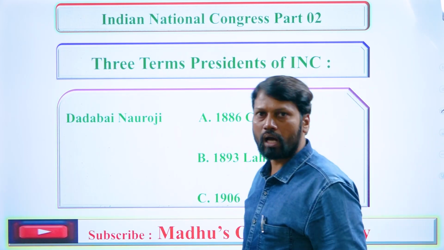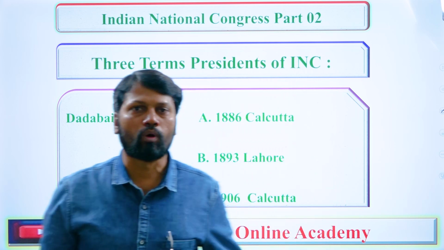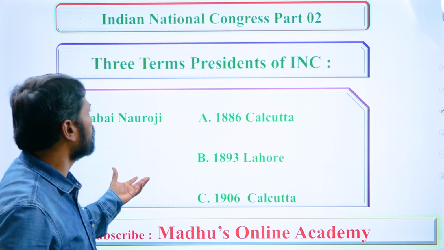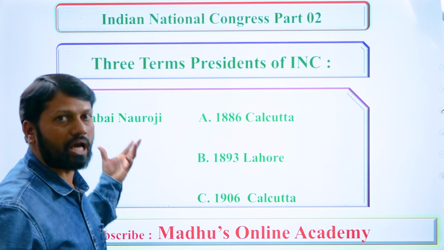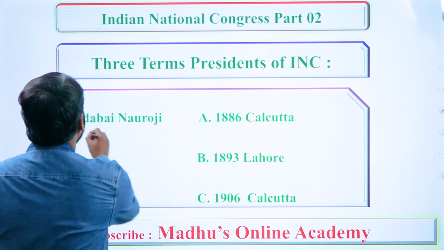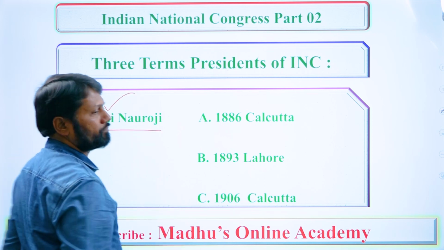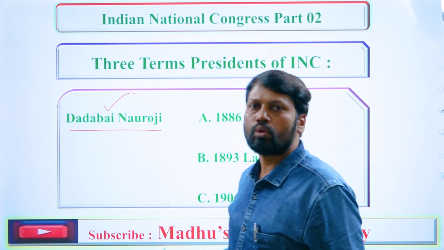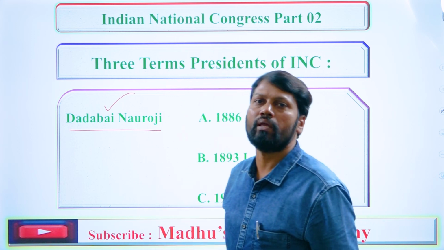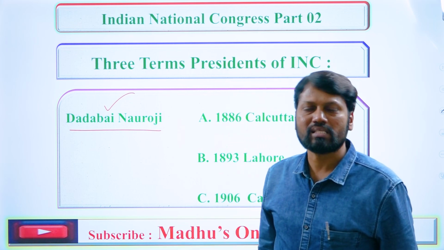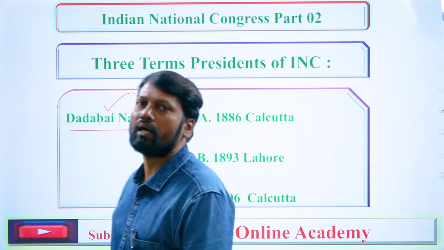Next, we are going to know about the presidents of INC sessions who worked for three terms. Remember, three terms. For example, Dadabhai Naoroji. The first time he presided over the 1886 INC session, held at Calcutta.